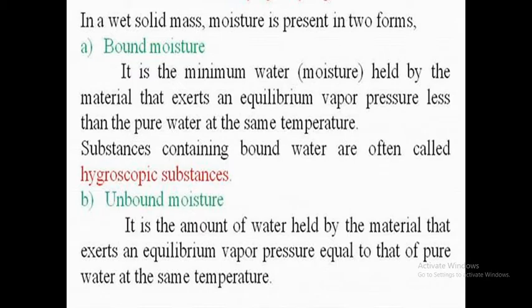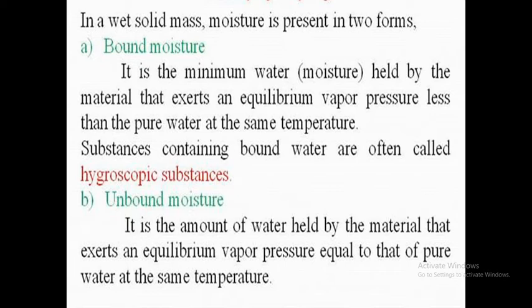In a wet solid mass, moisture is present in two forms. One is bound moisture, another one unbound moisture. One by one we will discuss. First one, bound moisture: the amount of moisture that exerts a vapor pressure less than the vapor pressure of water at the given temperature. Are you clear?